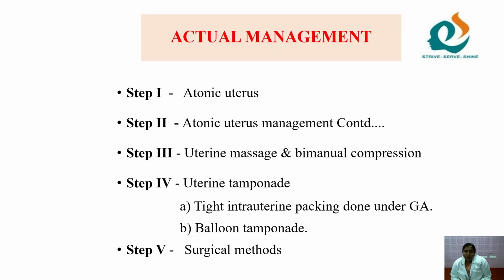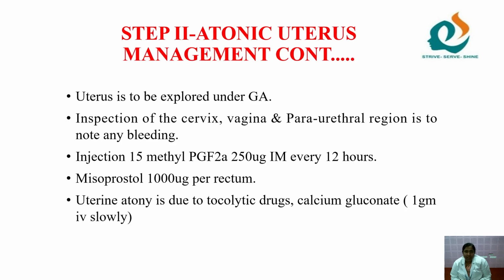So next we move on to the actual management. Here are the 5 steps they have given. First, step 1, atonic uterus, and you have to manage. And step 2, if the atonic uterus is not controlled and it is continuing, what is the management? Uterine massage and bimanual compression. And the fourth step is uterine tamponade, that is tight intrauterine packing, and the second one is balloon tamponade. Finally, if all measures fail, we move on to the surgical methods. Let's see in detail.